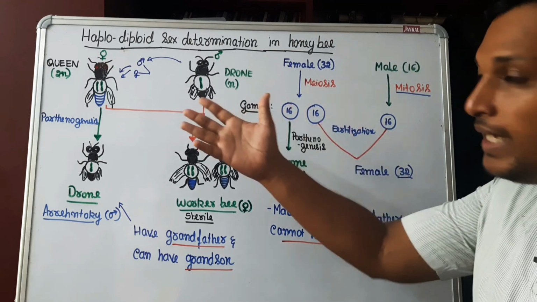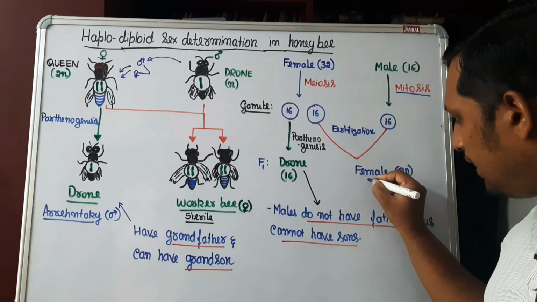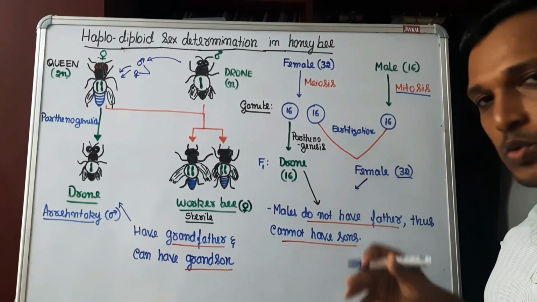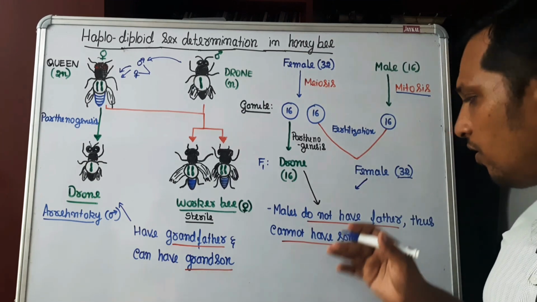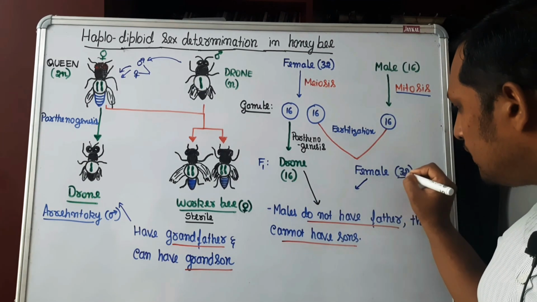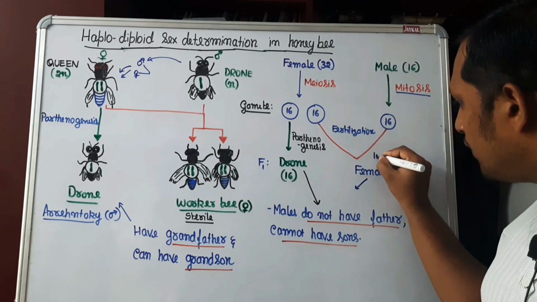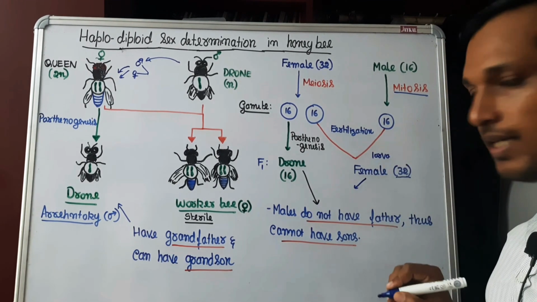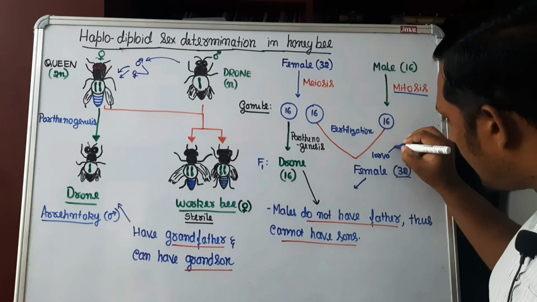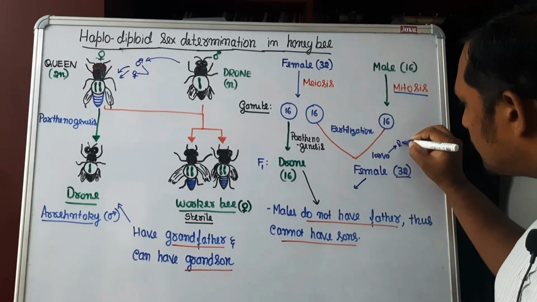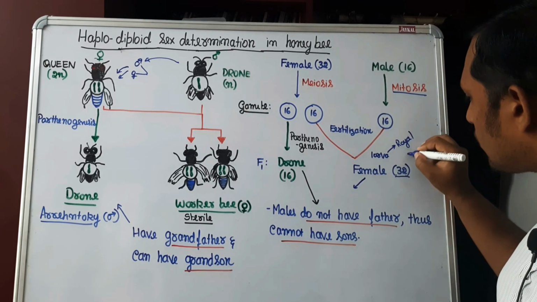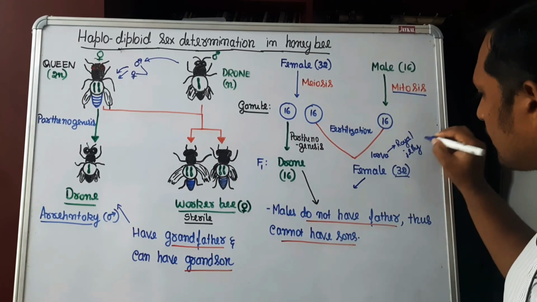But when the queen will be formed, if the colony size is very big, in order to divide the colony, during the fertilization, there will be formation of larva from the egg. These larvae are fed by a special substance known as royal jelly.